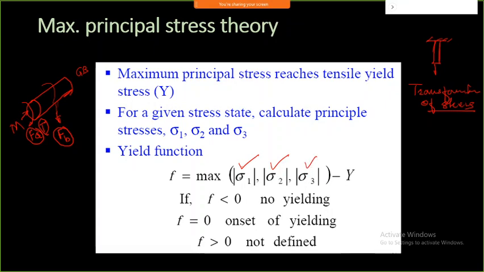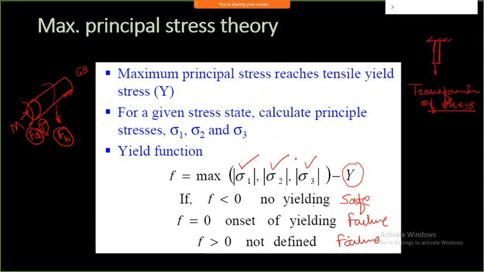If any of the stress is more than this yield value or equal to this value, then it is considered to be a failure, and that's what maximum of any of this. If it is less than this, no yielding is going to happen. This is a safe one, and this is onset of failure. I can consider this as a failure, and this also is considered to be a failure. And this is the way this principal stress theory is assumed.